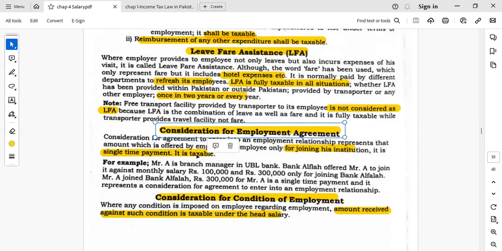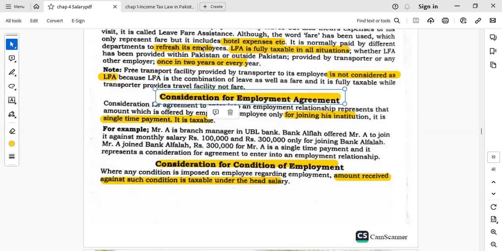Consideration for the employment agreement. If any payment is given to the employee to join that particular institution, that payment will be added in their income. Consideration for condition of employment. If there is any condition with respect to the employment and to accept that condition the employee is given any amount, that amount will be added in the salary of the employee and will be taxable basically.